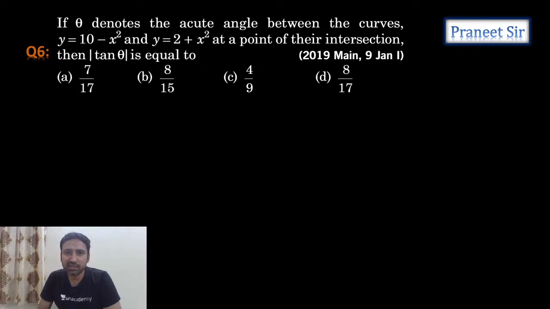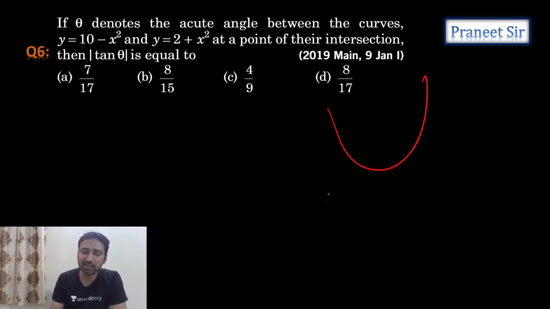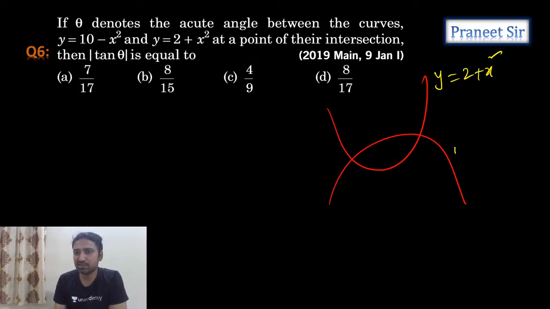So theta denotes the acute angle between the curves at a point of their intersection. Then what is mod tan theta? So first we'll calculate the point of intersection of these two curves, guys. One is upper parabola, one is lower parabola. So this is like y equals 2 plus x square. Another one is y equals 10 minus x square.